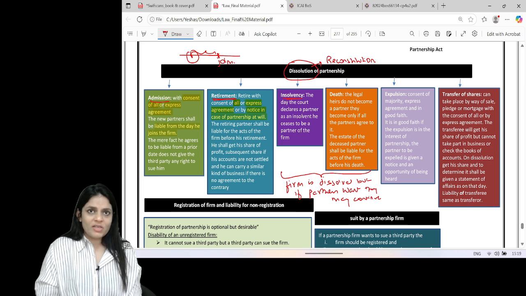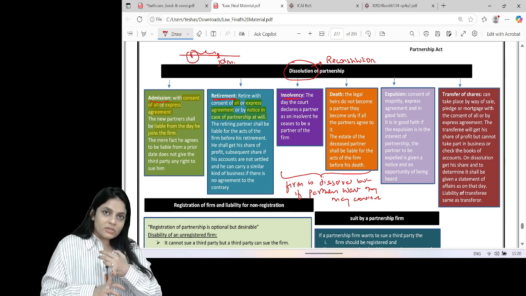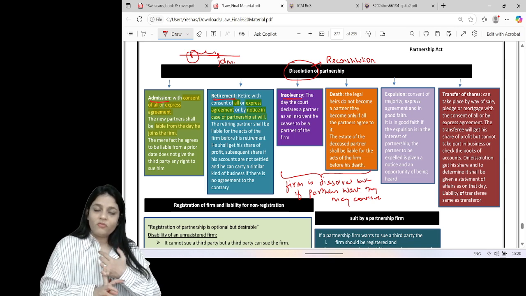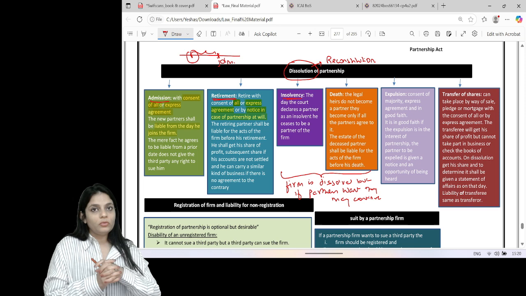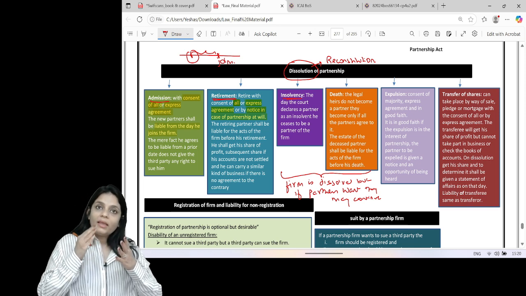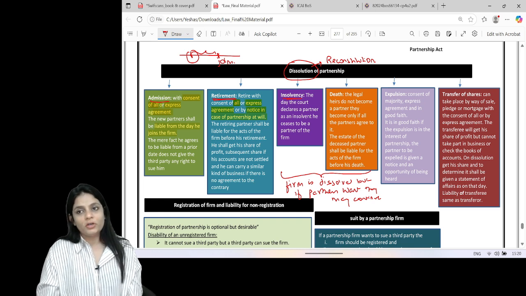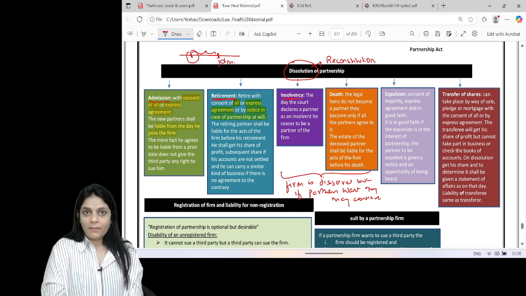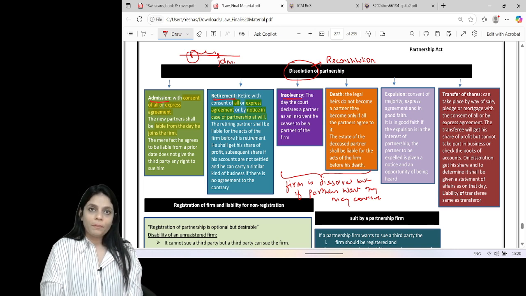What are the rights? Obviously, the partner is gone. The rights are not to the partner. The rights are with the legal heirs. So what are the rights of the legal heirs? They will have a share of profits. If the accounts are not settled, they will get subsequent share of profits, or their share will be treated as a loan and they will get interest on the loan. Or they can sell off the shares to an existing partner and then they will have no rights over the firm. So if you see, it's the same as retirement, but in retirement, it was given to the partner. Here, it's given to the legal heirs.